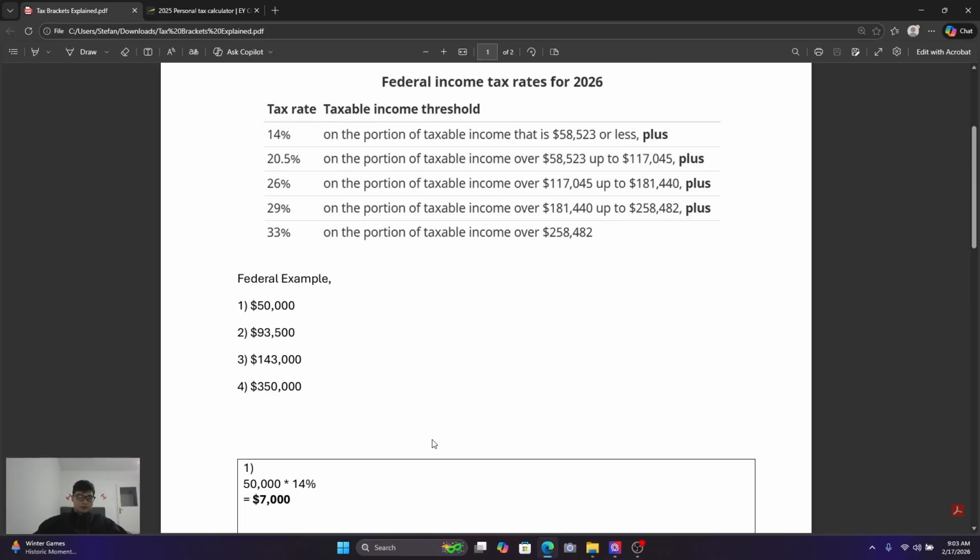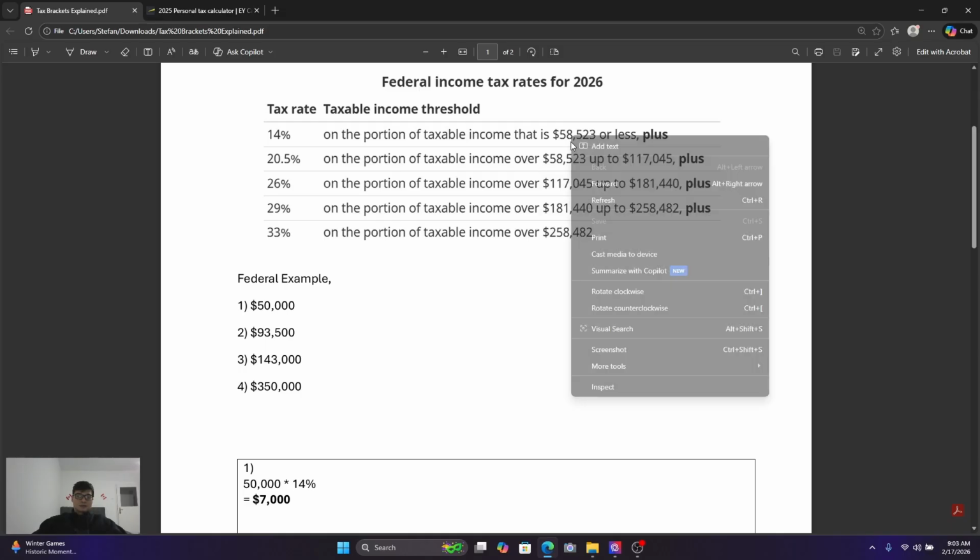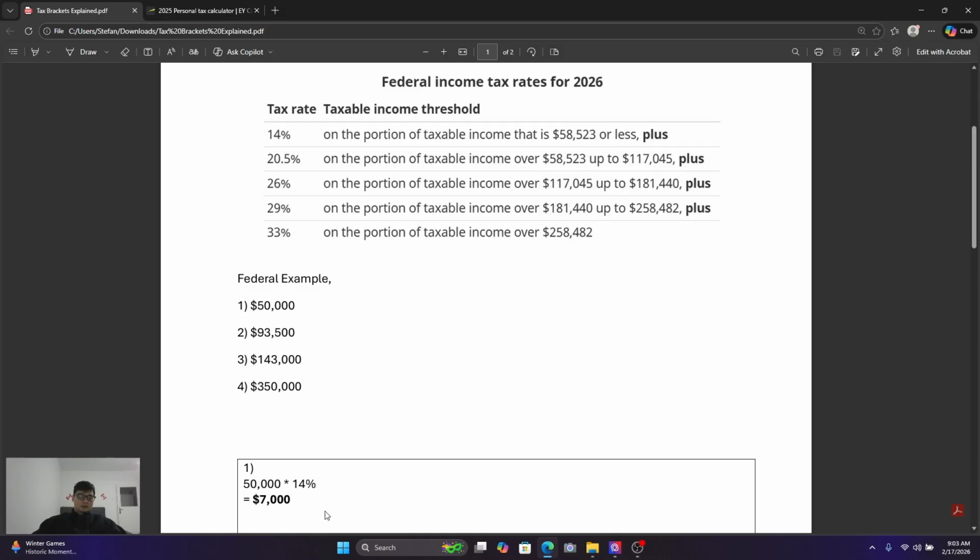So going through the first one, you have 50,000. What happens here? You look at the tax bracket. On the portion of taxable income that is 58,000 or less, so 50,000 is less than 58,523, we get taxed on the full amount at 14%. We have a federal tax payable of 7,000.